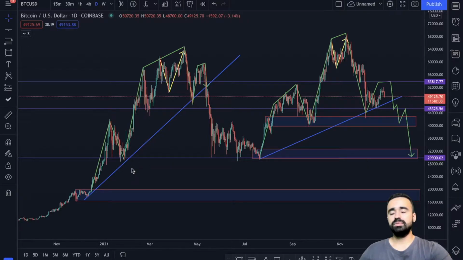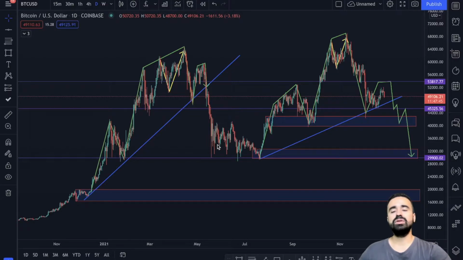In the previous bull run, we have created this left shoulder here, and this is, sorry, that's the head and that is our right shoulder, my bad. And we have created this head and shoulders. After creating the head and shoulders pattern, we have seen the big drop and break in trend as well.